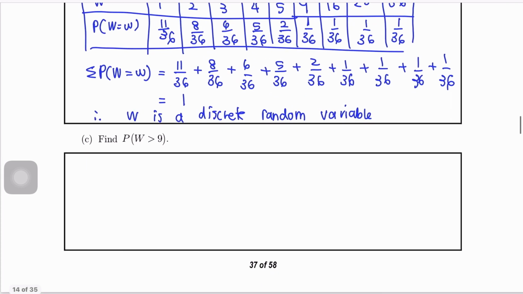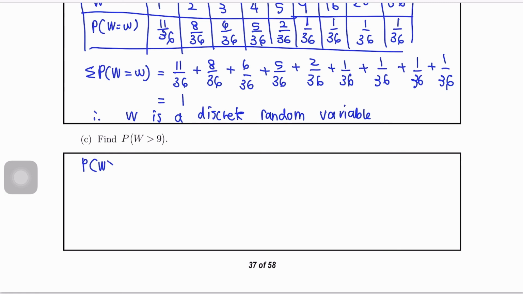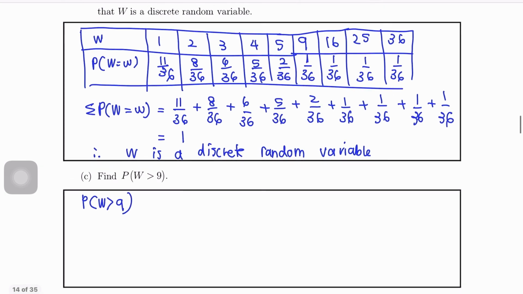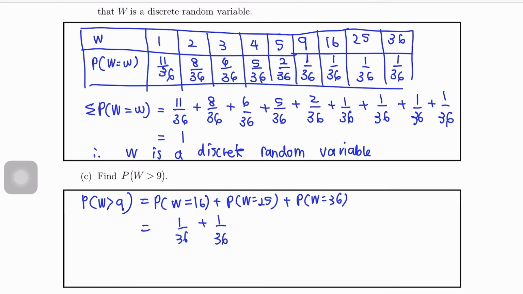Find P(W greater than 9). So from this table, greater than 9, this one. So the probability W equals 16, W equals 25, and probability W equals 36. So 1 over 36 plus 1 over 36 plus 1 over 36, then we'll get 3 over 36, which is 1 over 12.